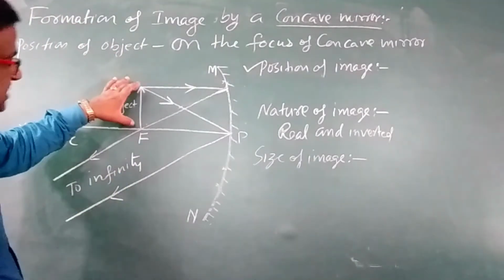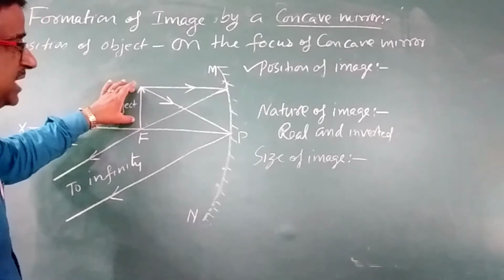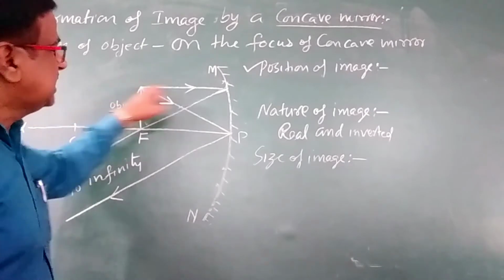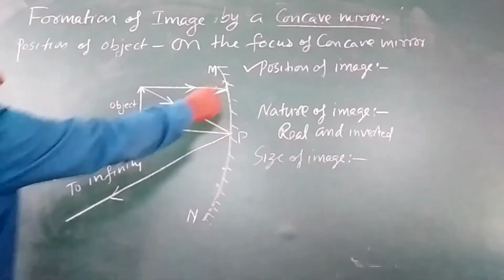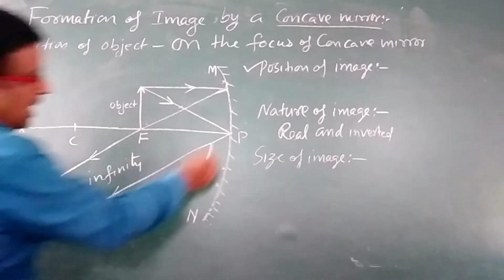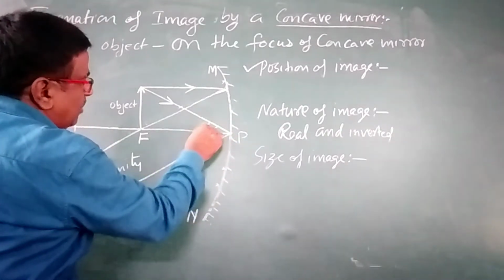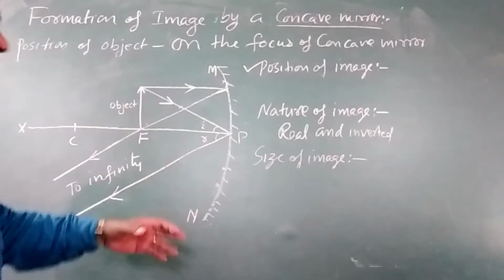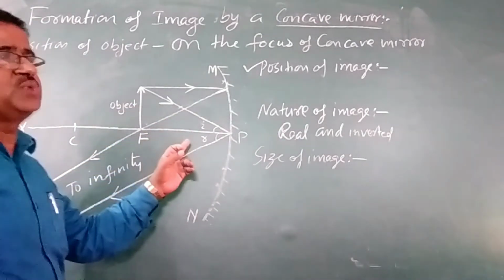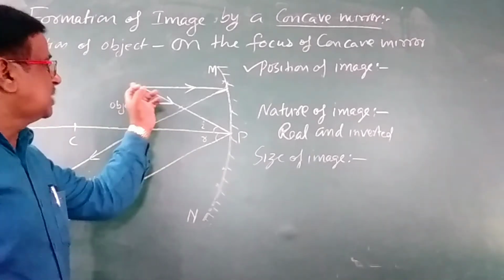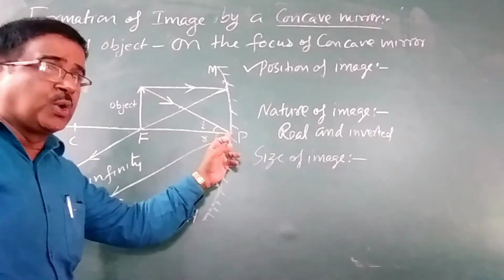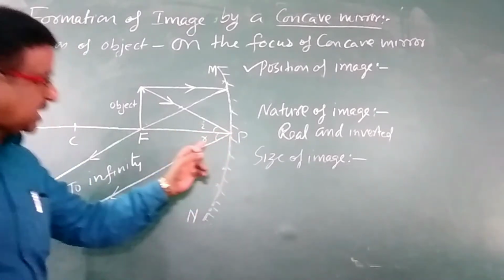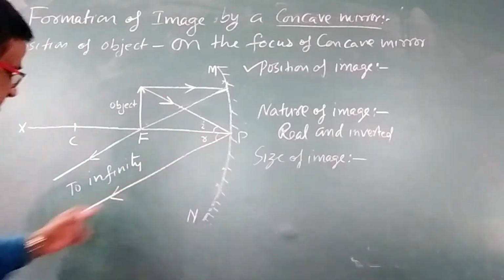So object is placed on focus. This is object. We have to take 2 rays. One is parallel to the principal axis. After reflection it is passing through focus. And other we have drawn here using laws of reflection. Angle of incidence is equal to angle of reflection. So light ray is coming to pole of the mirror at an angle i, and then it will be reflected back with the same angle along this direction.